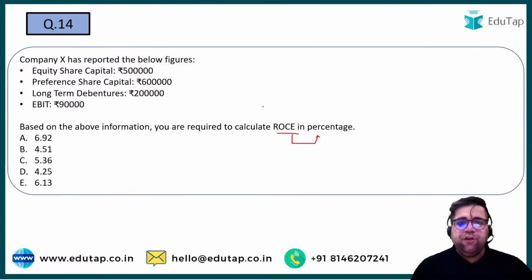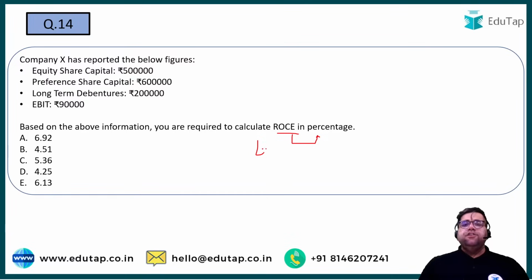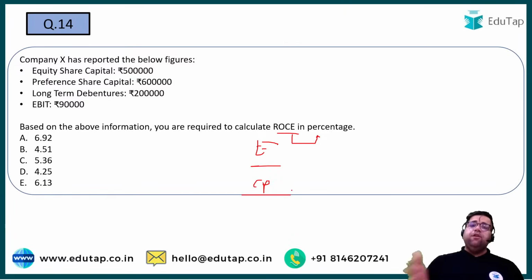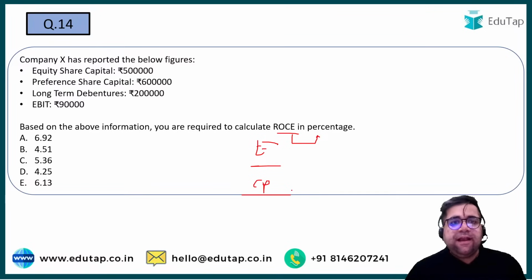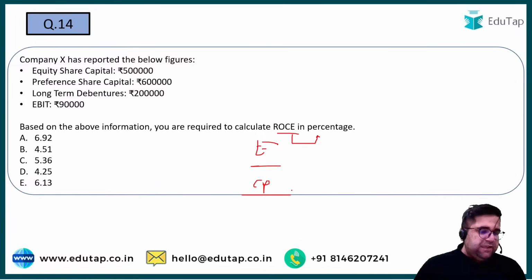Now, even if they give you a numerical, don't worry. ROCE means what? Return on capital employed. So your EBIT divided by the total capital employed. Capital includes your equity and debt. So just do the total of this. This is 5 lakh, right? 5 plus 6 is 11. 11 plus 2 will be 13. So 90 divided by 13 into 100 for percentage. So please do the calculation.